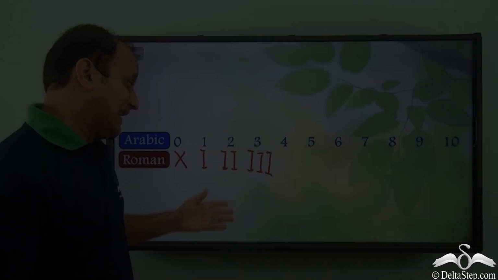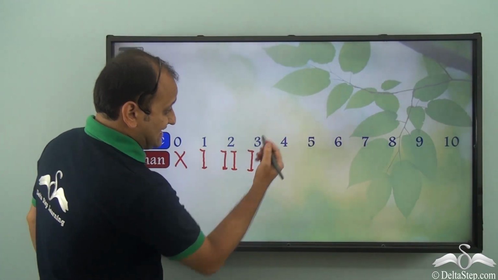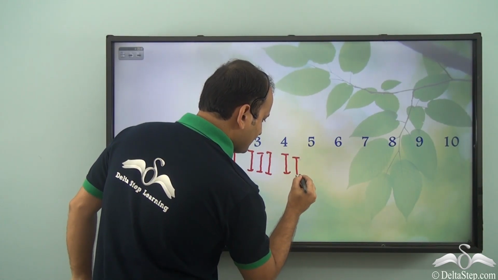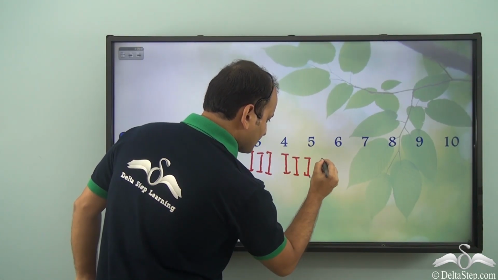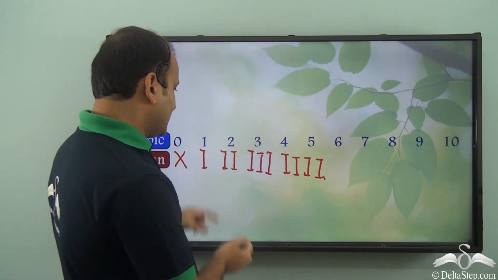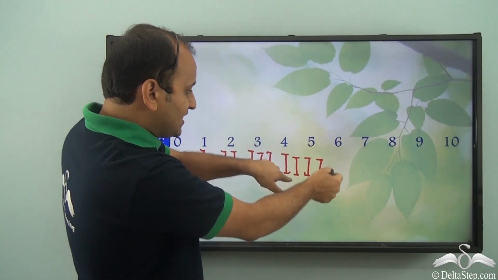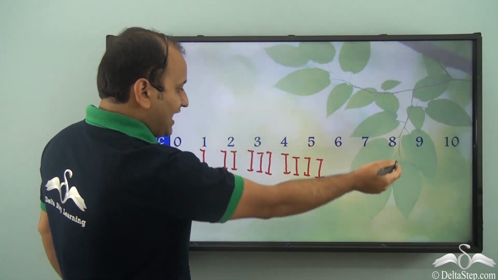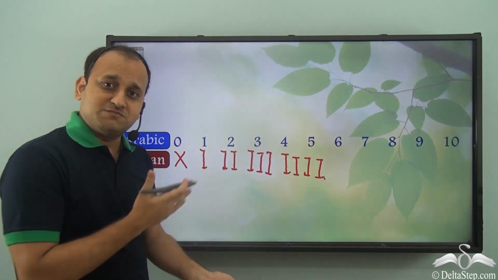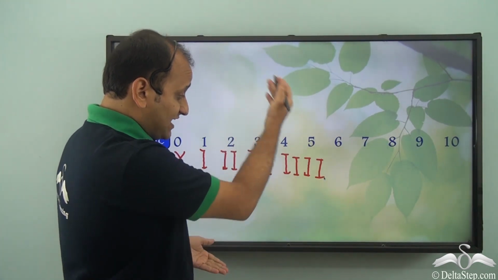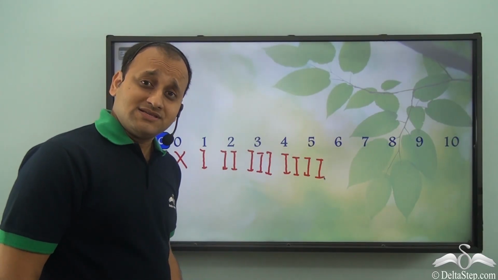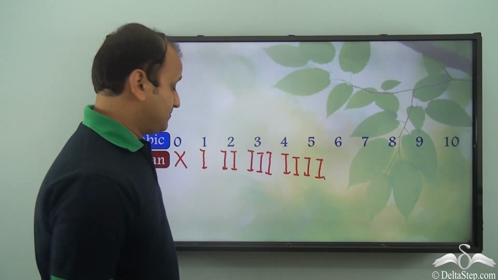What about 4? Well, according to the natural order, you may say that 4 we can write as 4 I's. But this is not correct. Can you see? It is becoming confusing again. If you keep on writing more I's, you will not be able to identify easily which number is being represented, or even if you identify, it will take a lot of time. And even the Romans realized that this is a problem.